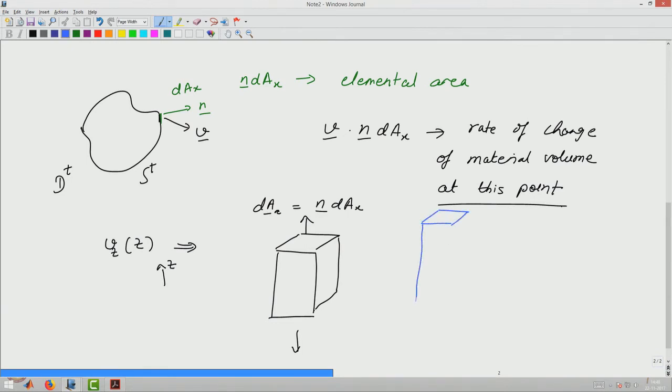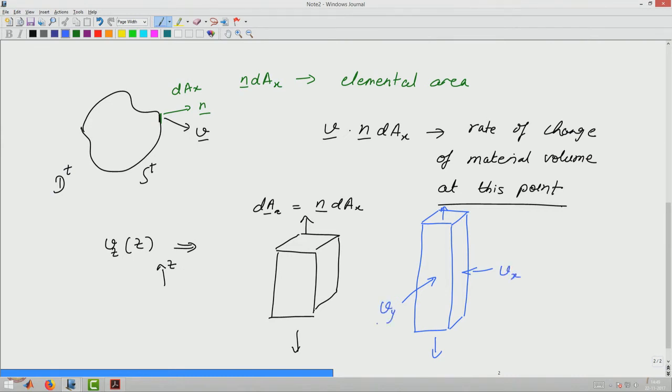Therefore, it will become longer in the z direction, and since it is moving in the z direction, it will move inward in the x and y directions. So, we will also have V x and V y.